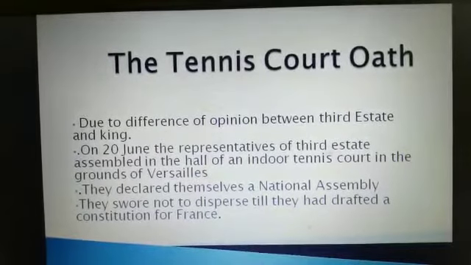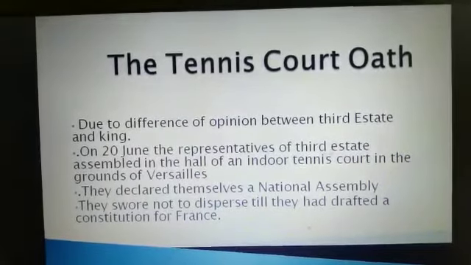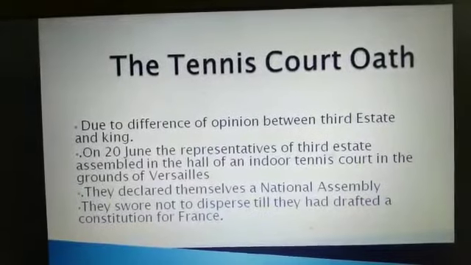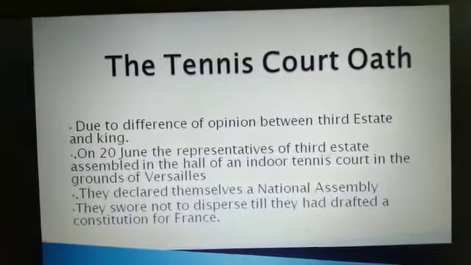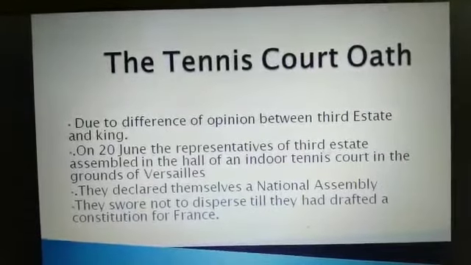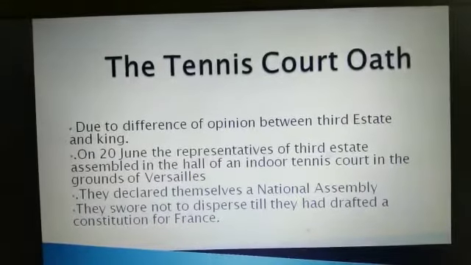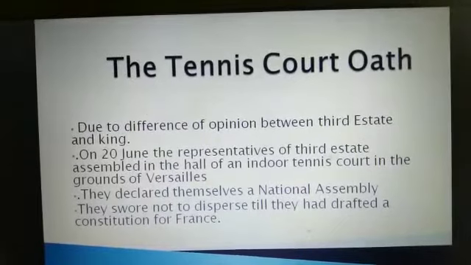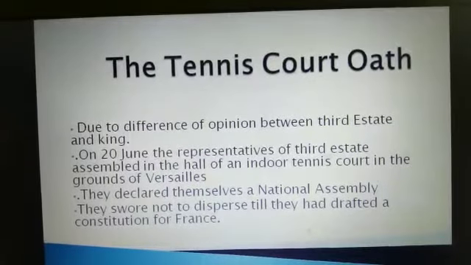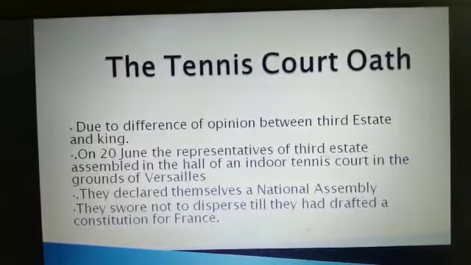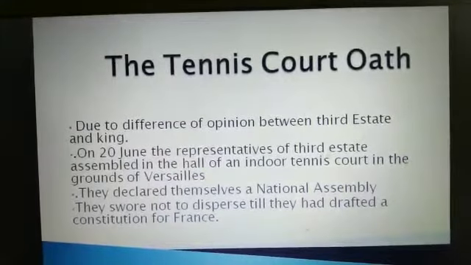Now money was needed for the maintenance of the army and the extravagant court, and this is why the king wanted to impose the new tax. So the king called the meeting of the States General on 5th May 1789.